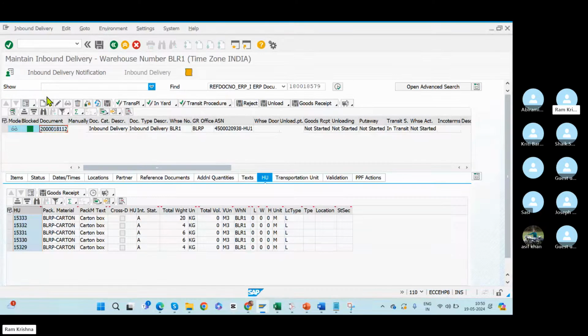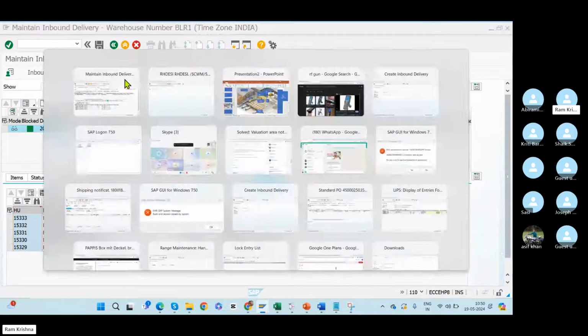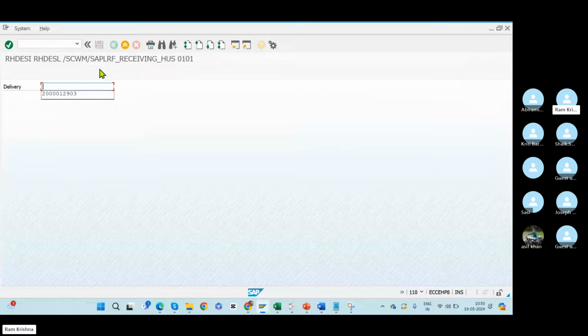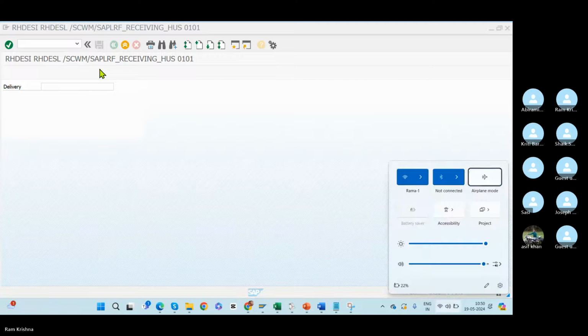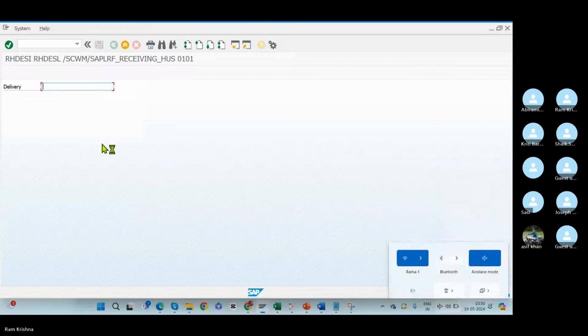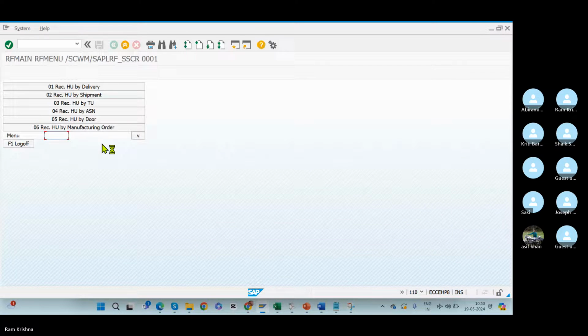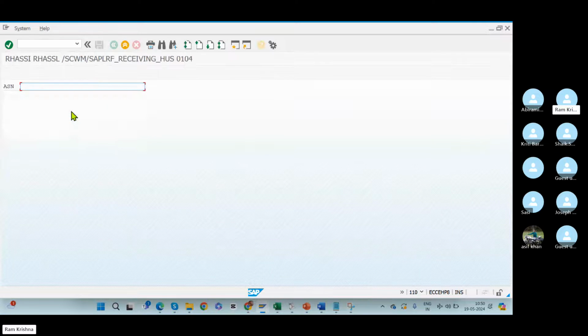How will the user get to know this delivery number, or the ASN number? Just take the ASN number. F7, go back. How will the user get to know this number?